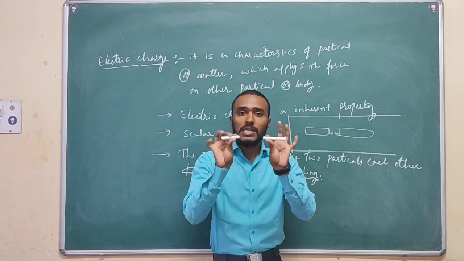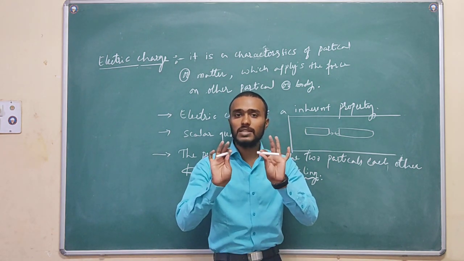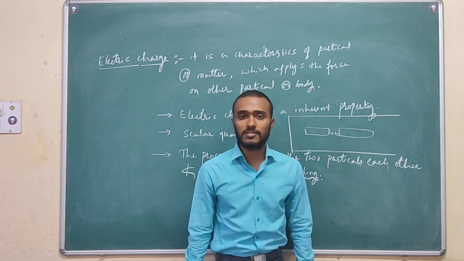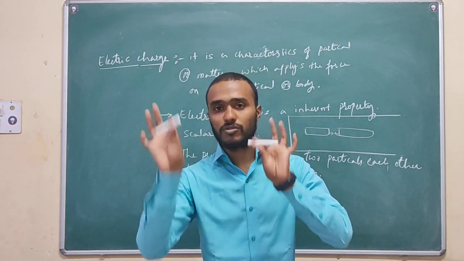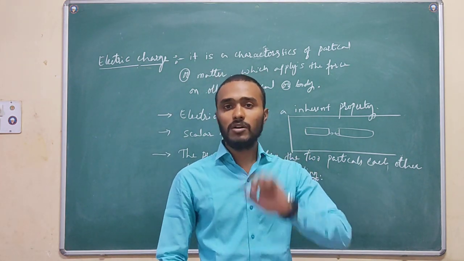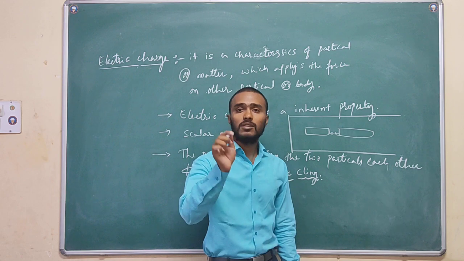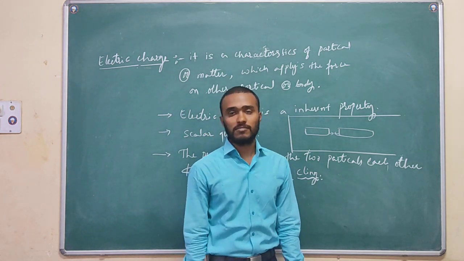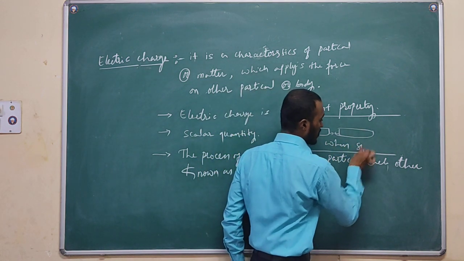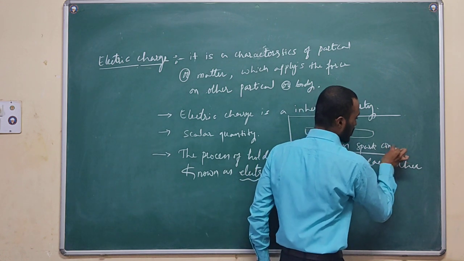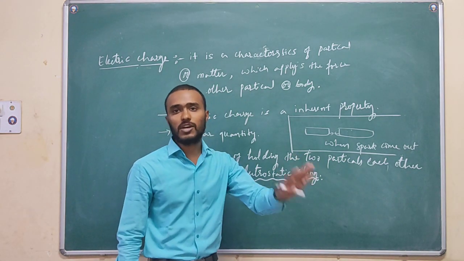When the two bodies are brought nearer to each other, a spark or lightning will come out from the two charged bodies, as we already discussed in the previous class. This is because of the collision of particles. When the spark comes out, these two charged bodies become uncharged.